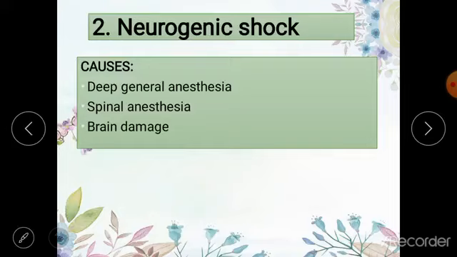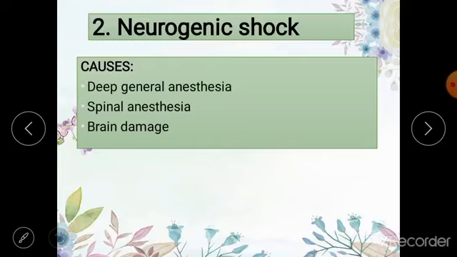And what is the reason for neurogenic shock? As I already told you, your vasomotor tone is controlled by your vasomotor center, which is present in your brain stem, and this vasomotor tone is very important to maintain your normal circulatory function. As I mentioned before, this vasomotor tone will determine your mean systemic filling pressure, which determines your venous return.